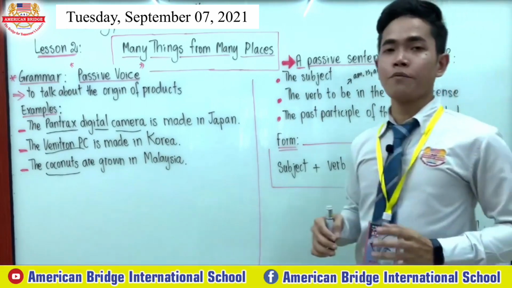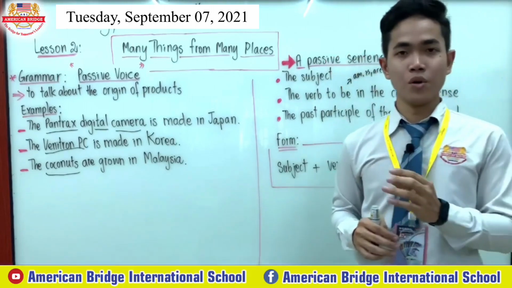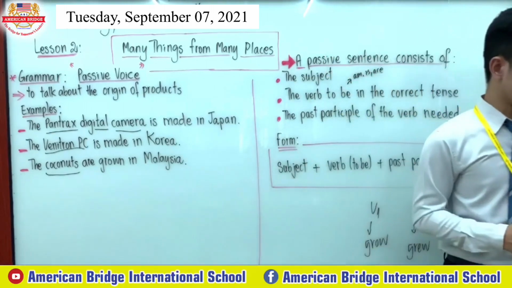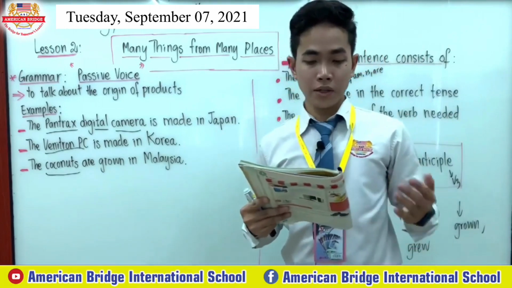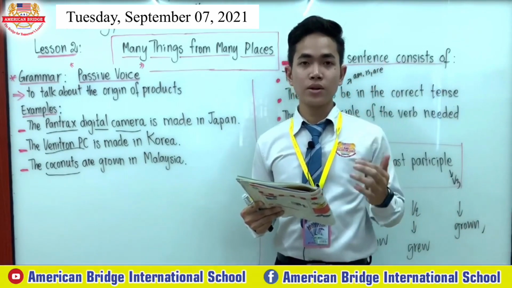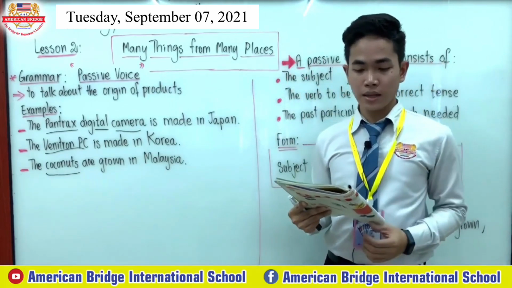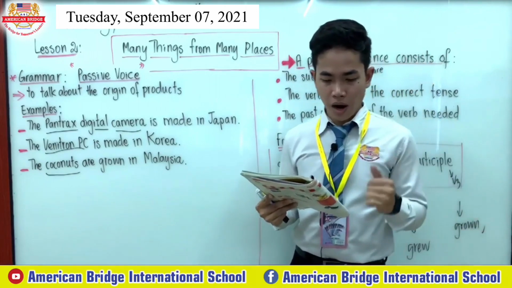I also have classwork for you to do and practice in our student book. Please pick up your student book together. In our student book, please turn to page 23. So now let's turn your book to page 23 together. You are going to practice exercise part A and part B.